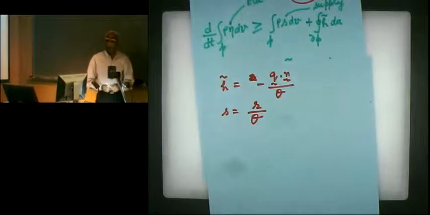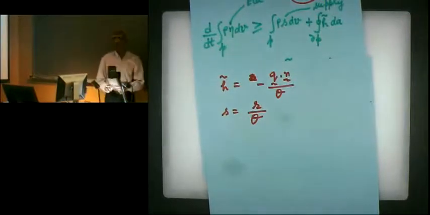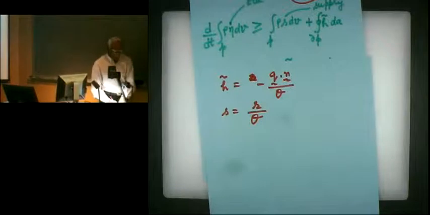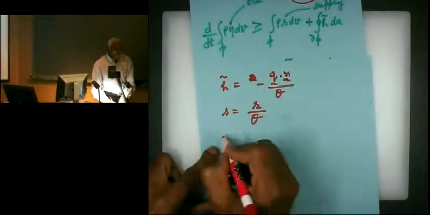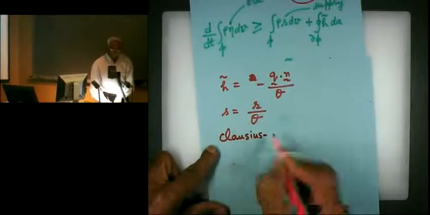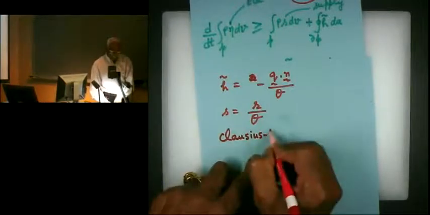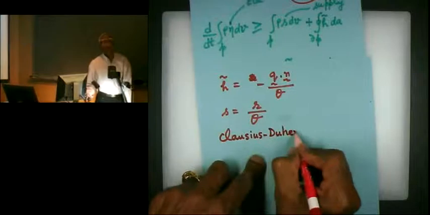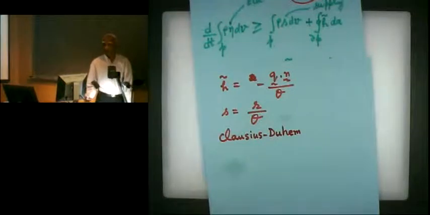If we make these assumptions, then this entropy inequality is called Clausius-Duhem inequality. Clausius is the name of a person. Duhem is the name of a person. These are two different persons.